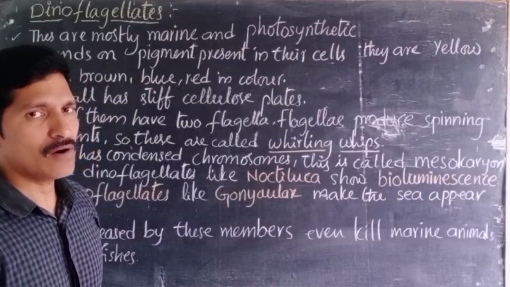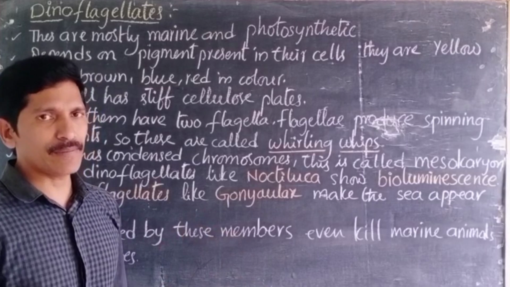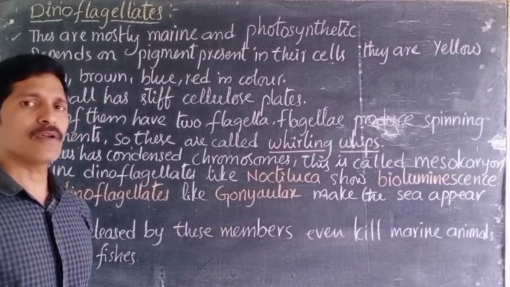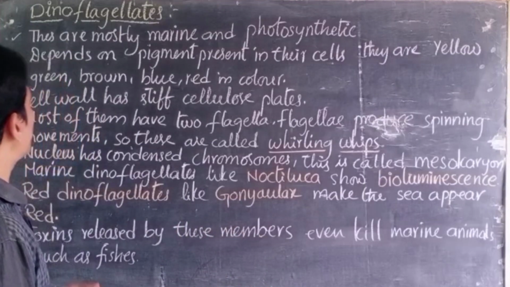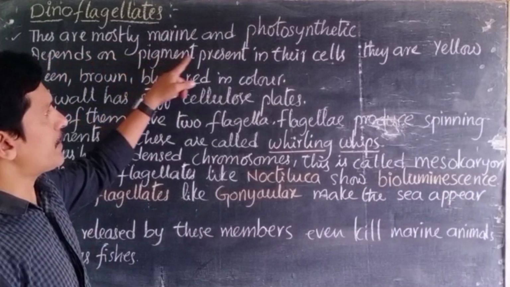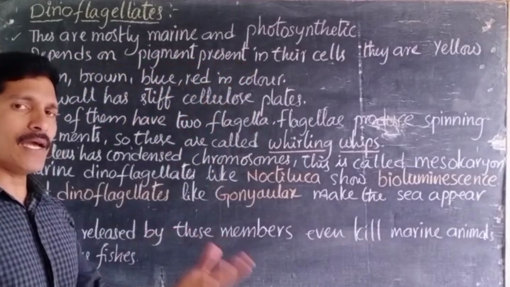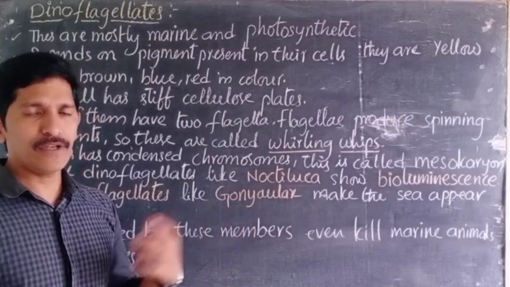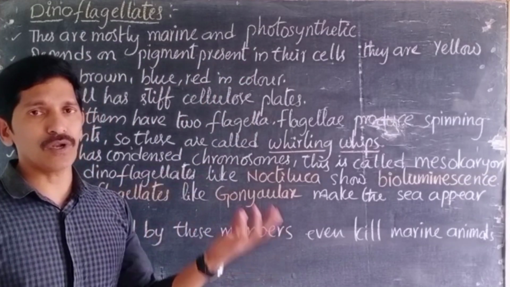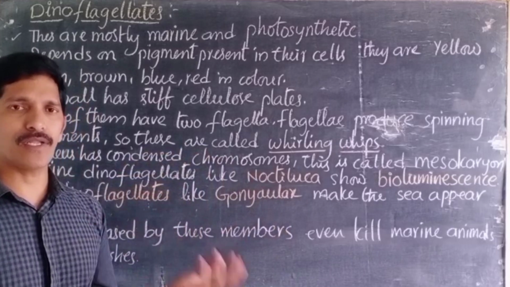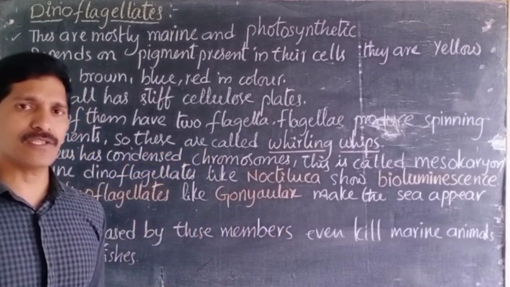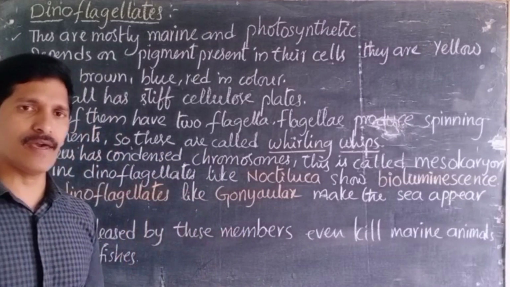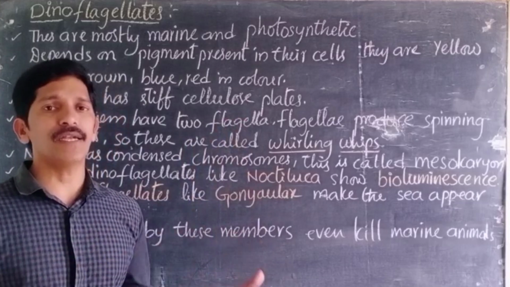These organisms have some kind of pigment in their cells. They can perform photosynthetic activity and produce the food material by themselves. That depends on the pigment present. In plants also, the photosynthetic pigments are not the same in all plants, right? We know that nearly 250 to 400 pigments are there, like carotenoids, phycobilins, many pigments. All together they help in the process of photosynthesis. In the same way here also the pigments are in different colors, right?